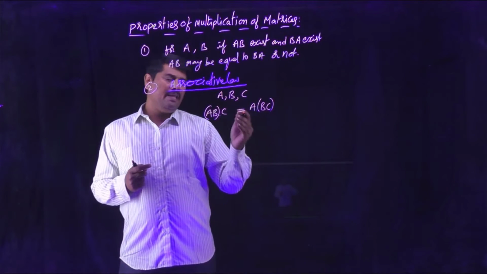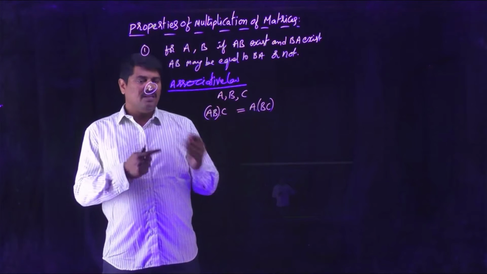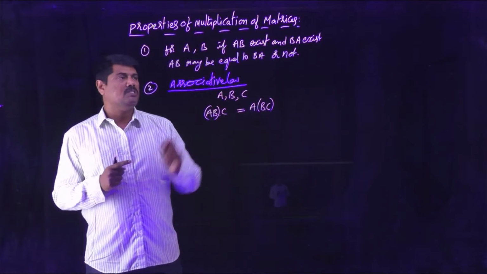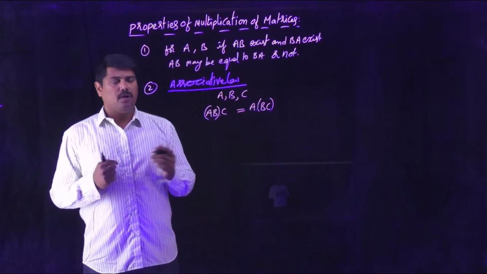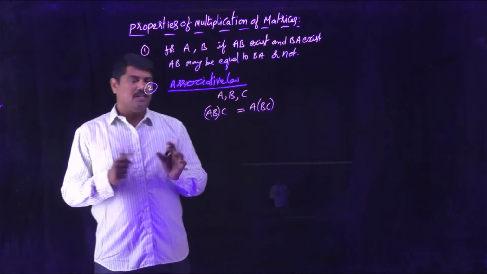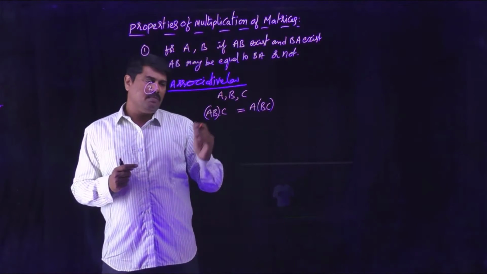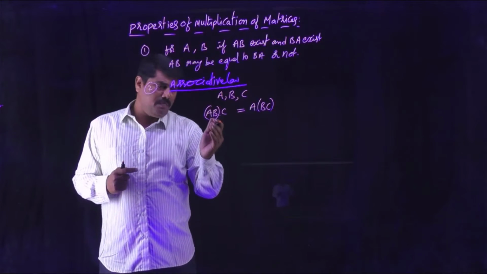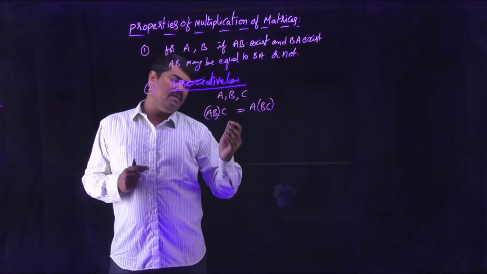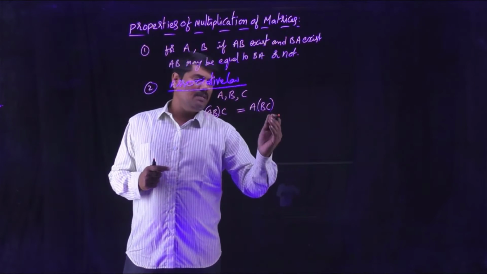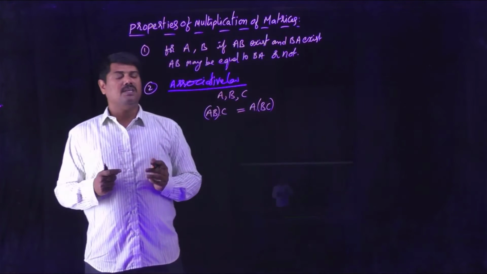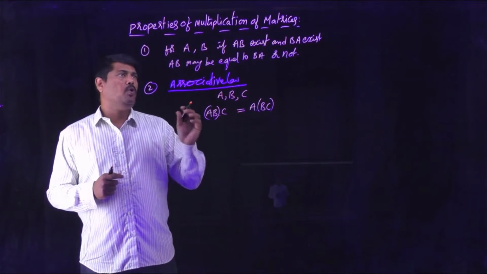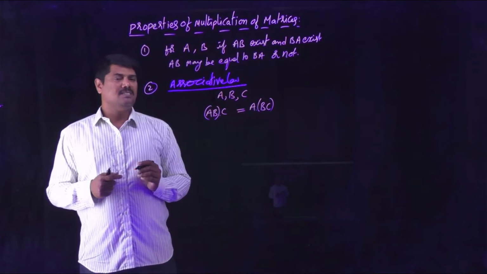So in multiplying A, B, C, keep that order only, don't change the order, because matrices may not follow the commutative property. So order change is not applicable here. In multiplication of A into B into C, first AB is done, later multiplying with C, or first BC multiplication is done, later multiplying with A, you will get the same result. So the associative property holds for multiplication of matrices.